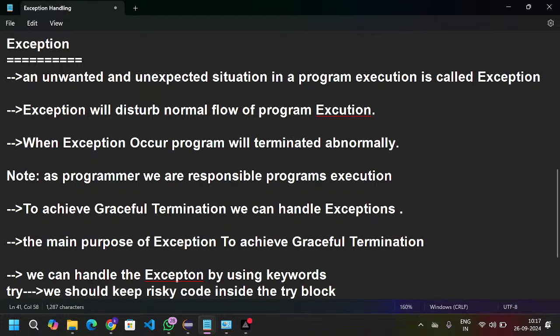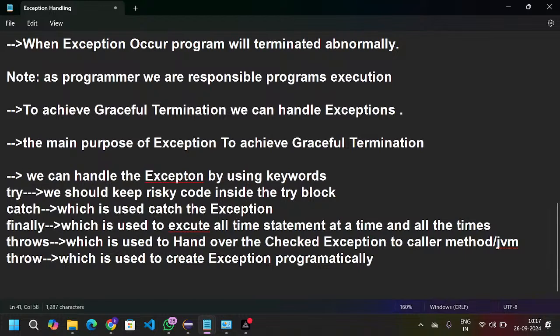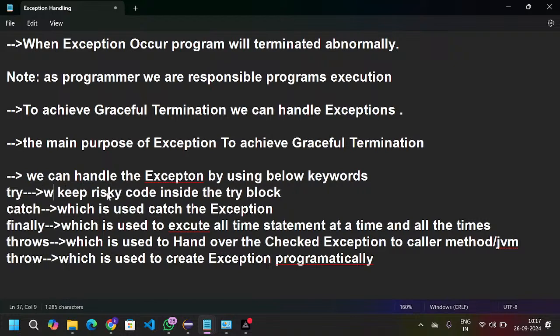The main purpose of exception handling is to achieve graceful termination, and we can handle the exception by using the below keywords. What are the below keywords? Try, catch, finally, throws and throw. What is the purpose of the try block? It is used to keep the risky code inside the try block. Okay.